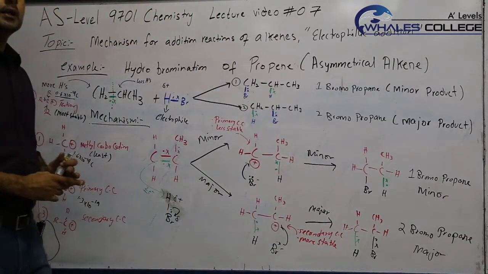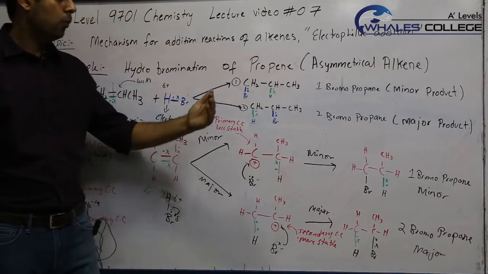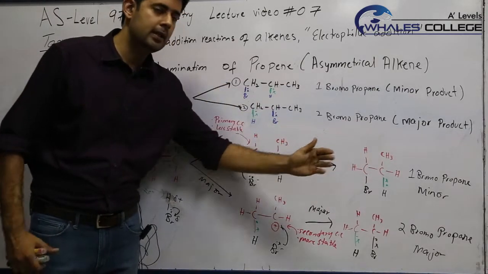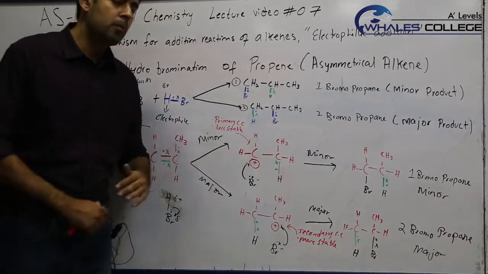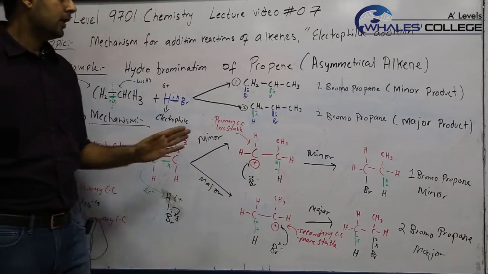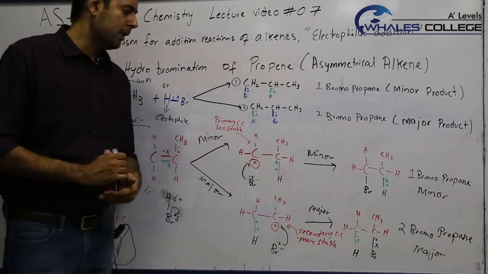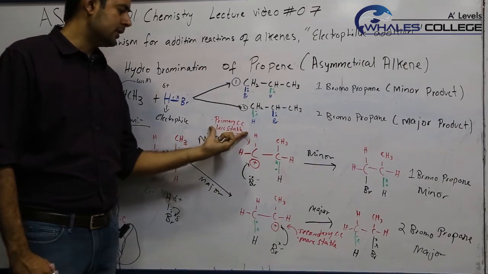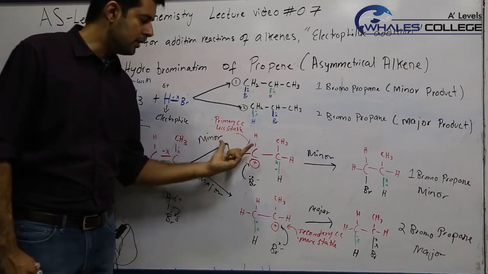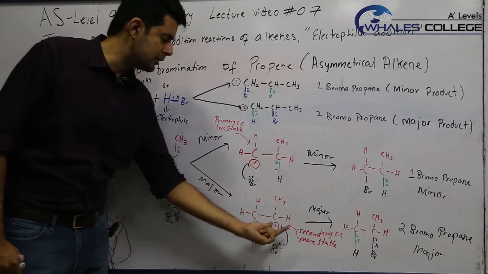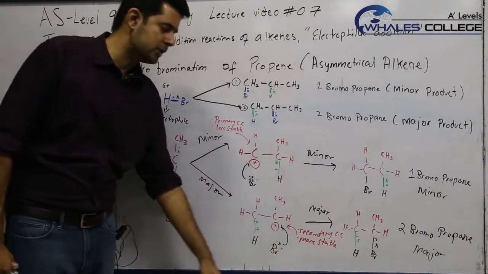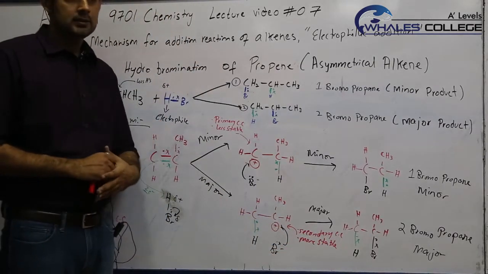So if the examiner asks you why 1-bromopropane is formed in less quantity compared to 2-bromopropane, your answer would be that the intermediate of 1-bromopropane is a primary carbocation which is less stable, compared to the intermediate of 2-bromopropane which is a secondary carbocation which is more stable. So that's your precise answer.